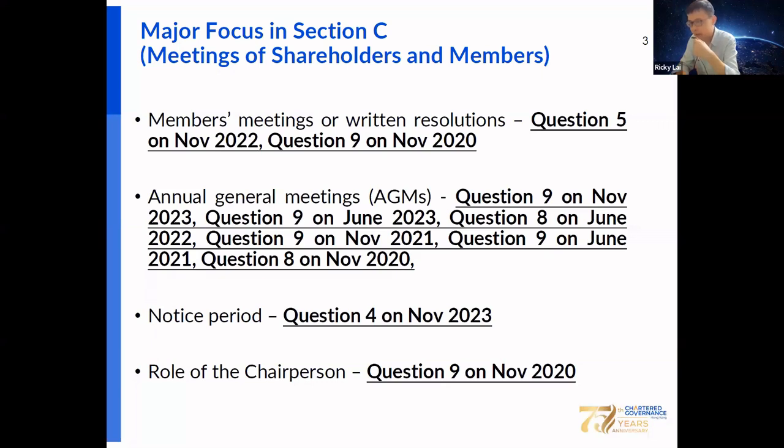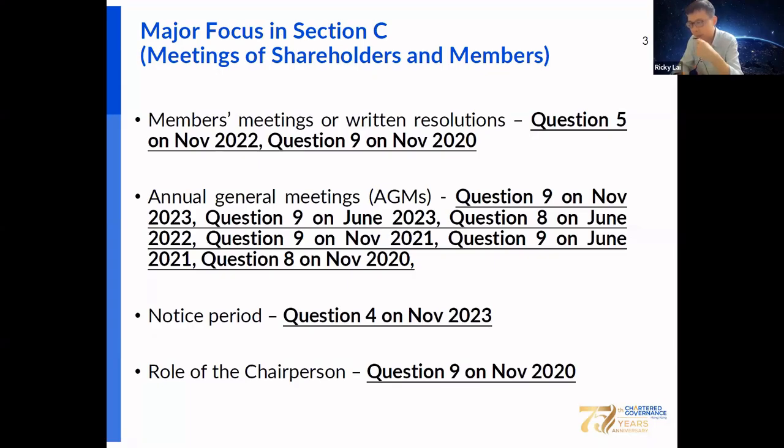So let's take a look at some of the important applications for company meetings. First of all, you should know member meetings or written resolutions. This means that the business should be conducted by the board of directors. Because of the company's requirements, the meeting has the right to pass and approve resolutions. There are two major types of resolution for shareholder meetings: one is the ordinary resolution and the other is the special resolution. The relevant resolution should be passed at the member meetings.